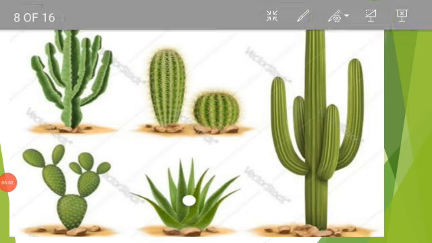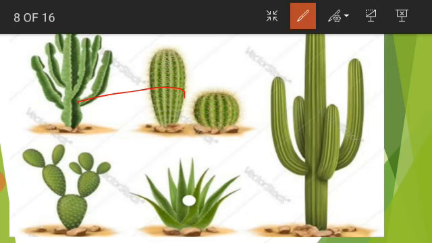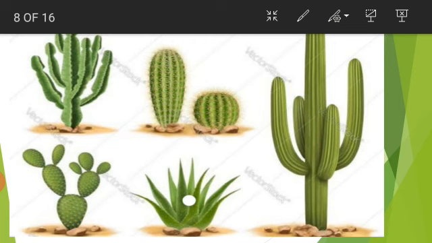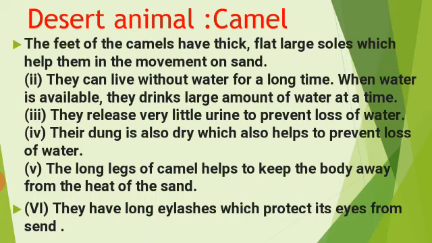You can see here these are all desert plants. See this one, the stem of the plant is spongy. Why? Because it stores water, and the stem is green. Why? Because it performs photosynthesis. Okay, and the leaves of these plants are converted into spines for the prevention of the loss of water.